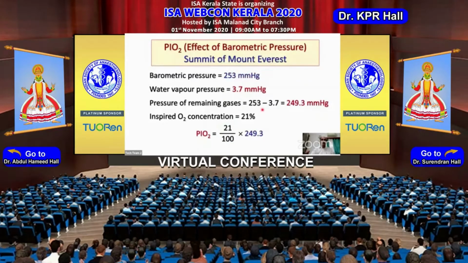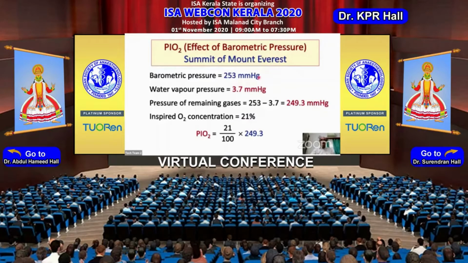In layman's terminology, whenever we discuss high altitude sickness, we normally say that there is deficiency of oxygen at high altitudes. But if you look at these figures, you'll find that it is the barometric pressure which falls at high altitudes, out here at the summit of Mount Everest, but the concentration of oxygen remains constant. So this is important to remember, that the percentage concentration of gases always remains constant.